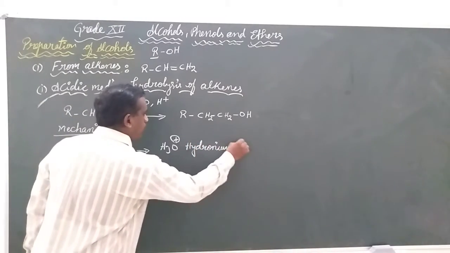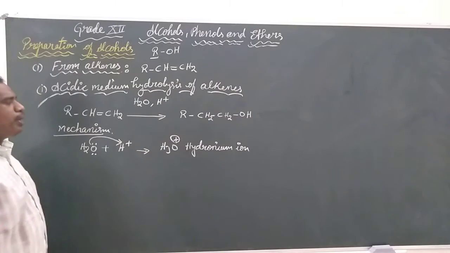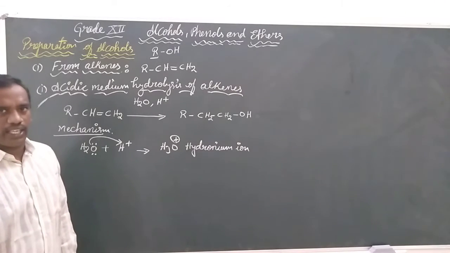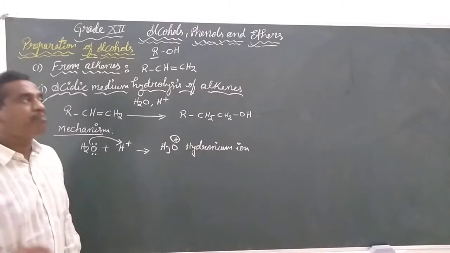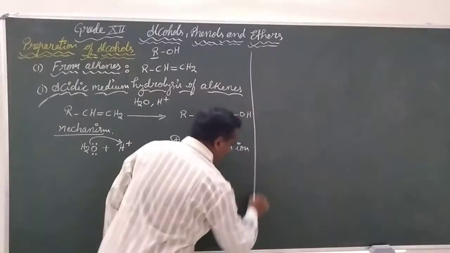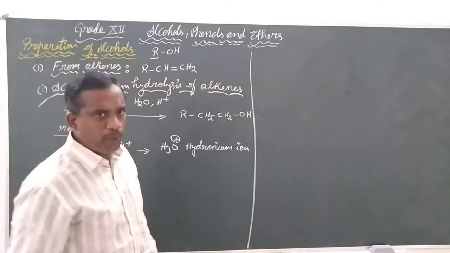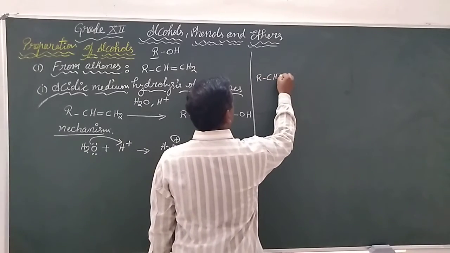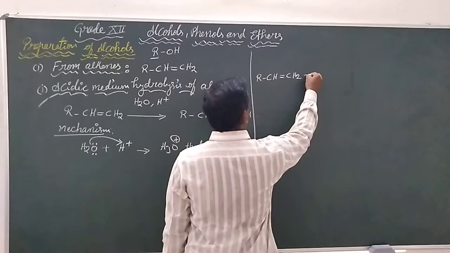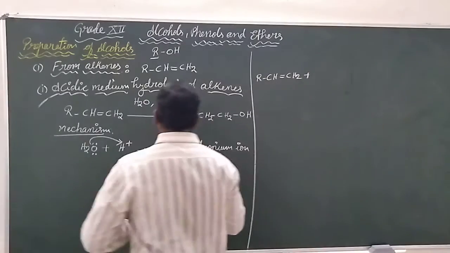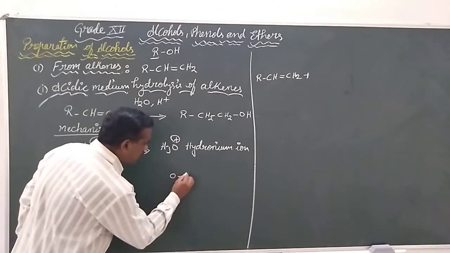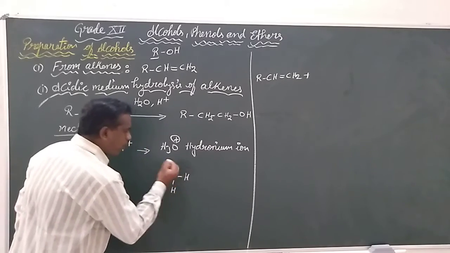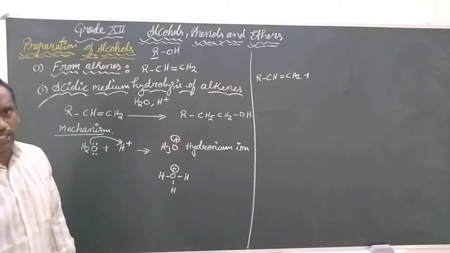Now this hydronium ion will start reacting with the alkene in a three-step mechanism. The three steps, how it will be done: let us take our alkene and the hydronium ion, which we can express as oxygen bearing 3 hydrogens and a positive charge.